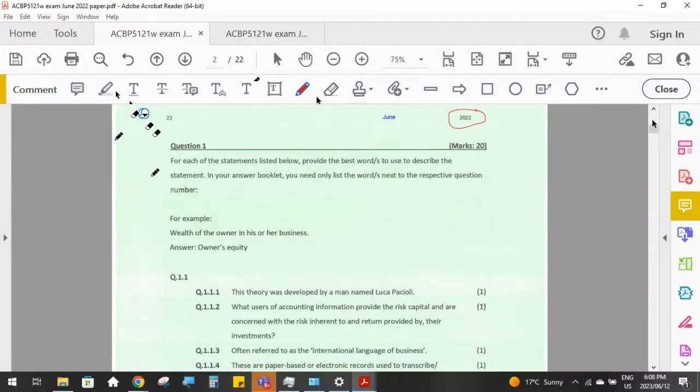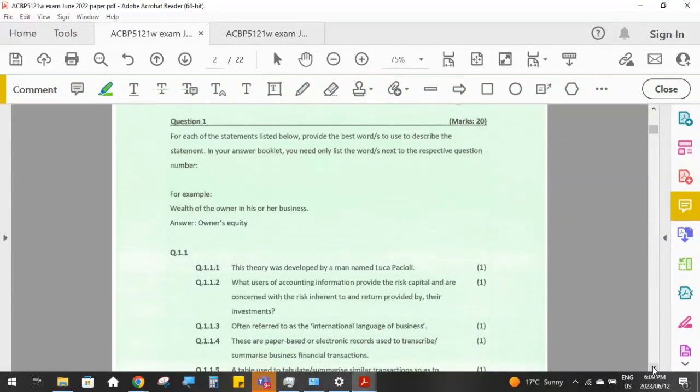There are always minimum 3 versions of every exam paper for each exam sitting. So there would have been 3 June exam papers, and there also would have been 3 December exam papers. That explains why the paper that I revise with you might not always be the same one in the library. But you're welcome to ask me to help you with whichever paper that you've got. So let's go and have a look quickly. I'll try and move through the questions quickly, but at the same time giving you guys enough time to work out what's going on.